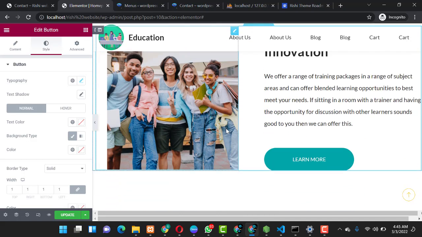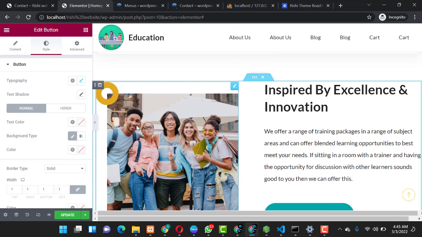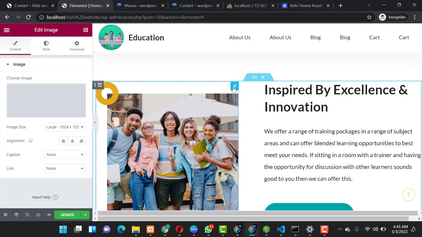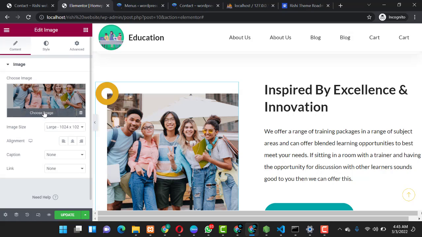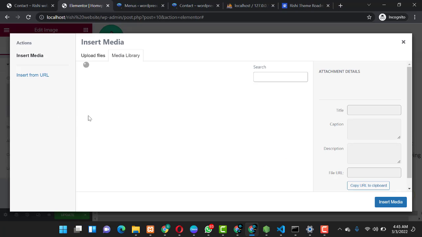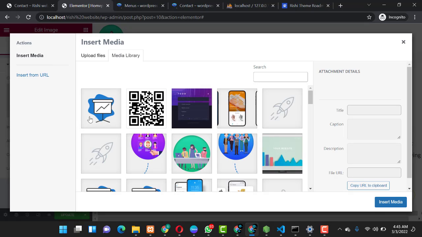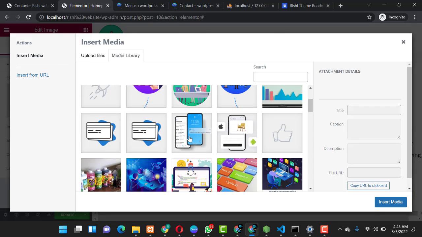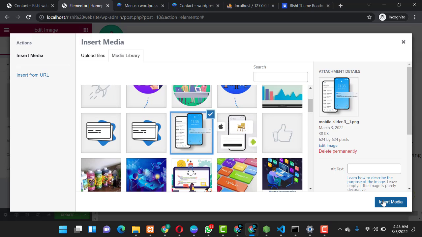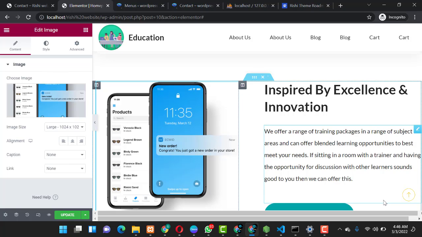So you can see, come over here at this section. If you decide to change this image, you click over the image on the pencil icon, and you can come over to choose image here. You hover here, you have this choose image. You can choose an image to replace that particular one. So maybe you want to choose this over here, you can just choose the image. It should be related to your niche.